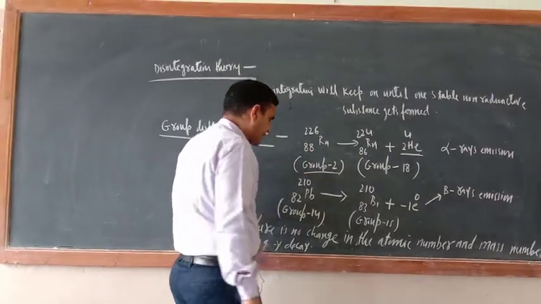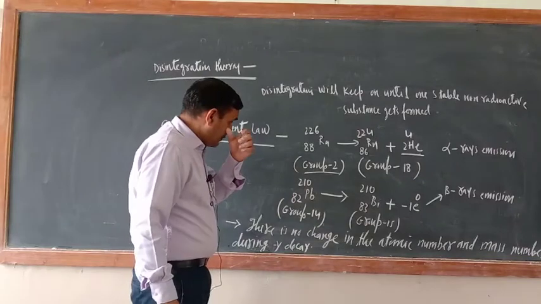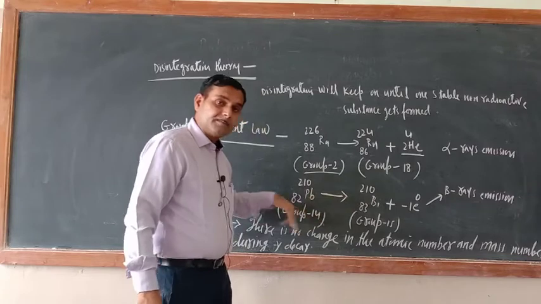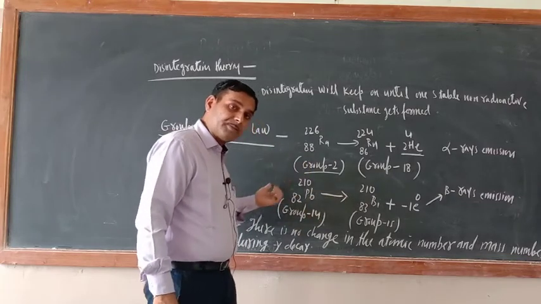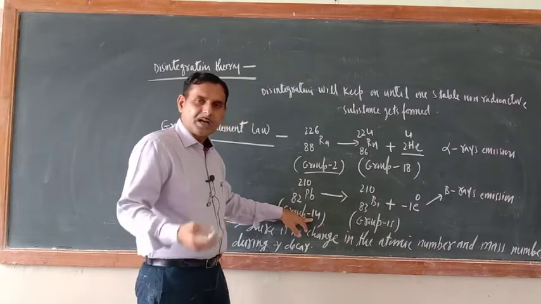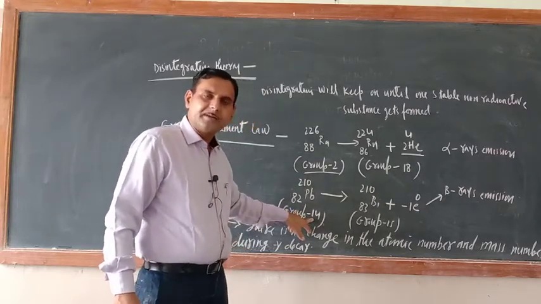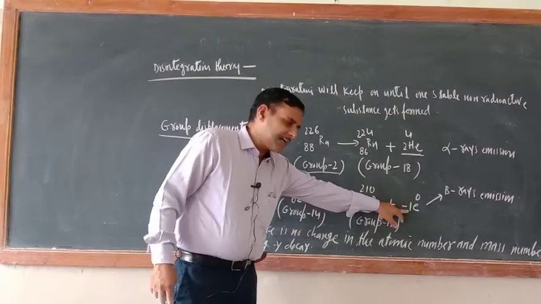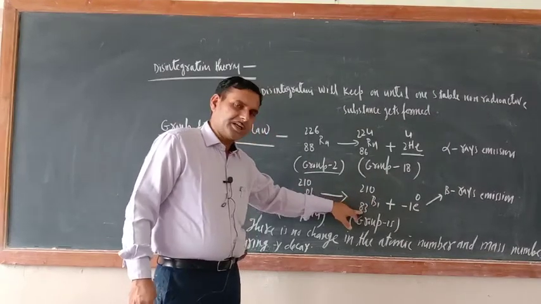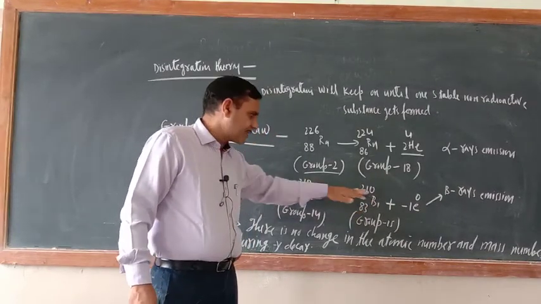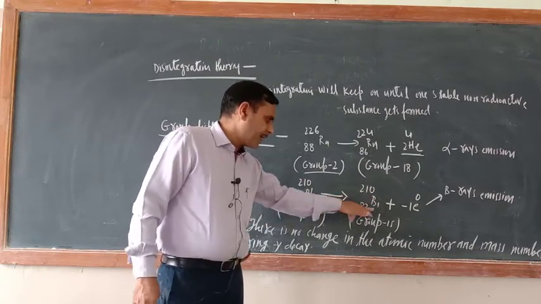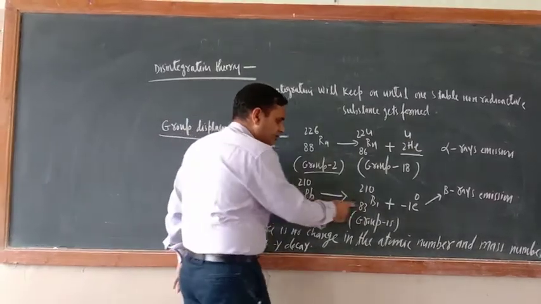Okay, just see another one, lead. If beta rays are emitting, the resulting element will be one group ahead of the previous element. Lead is the member of 14th group: carbon, silicon, germanium, tin, lead. Now one beta ray is emitted, so what is formed here? Bismuth, 83. With the emission of beta rays, mass remains unchanged, but there is an increase of one in atomic number. It was 82, now it is 83.